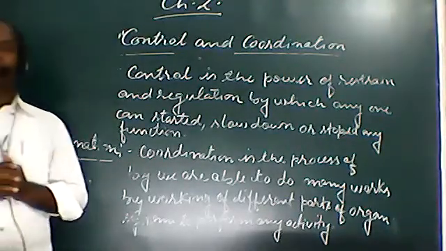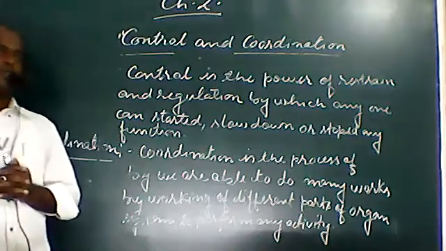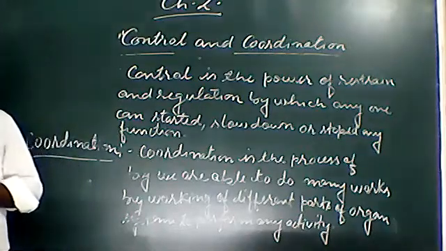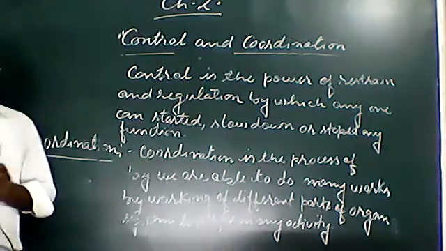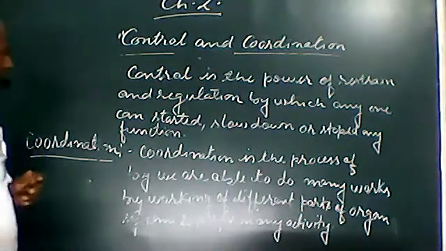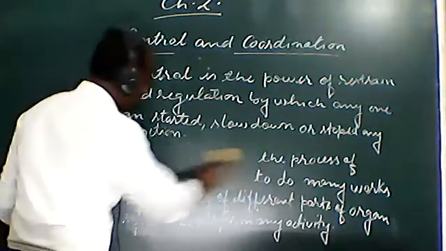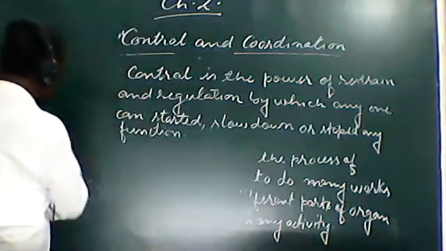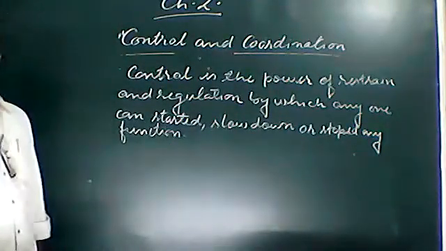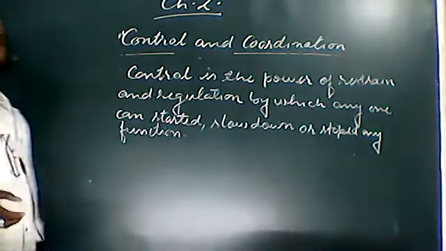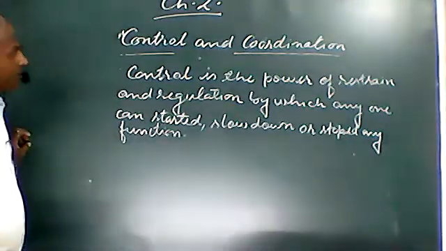If we discuss coordination in animals, it is of two types. One is nervous control or the nervous system, and the other is the chemical coordination system.